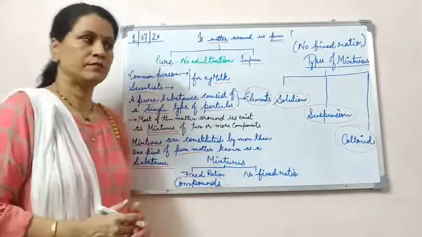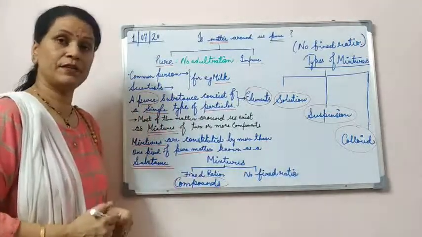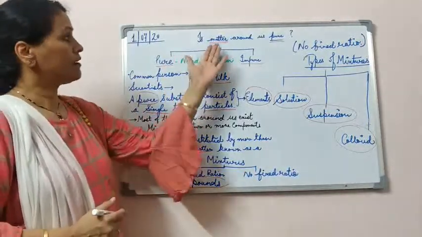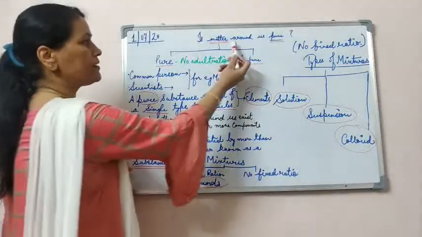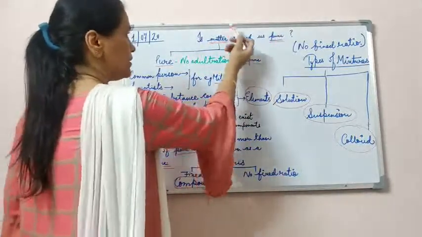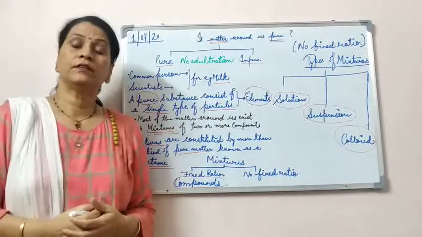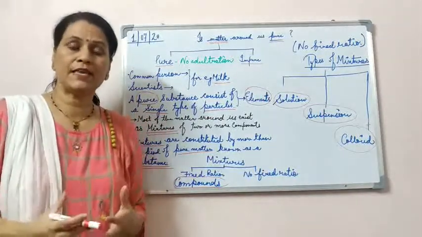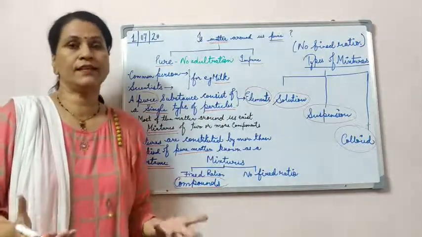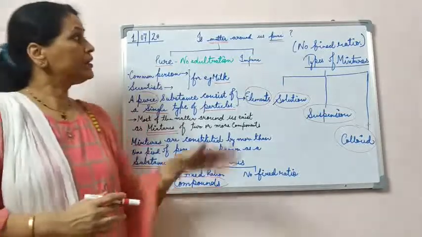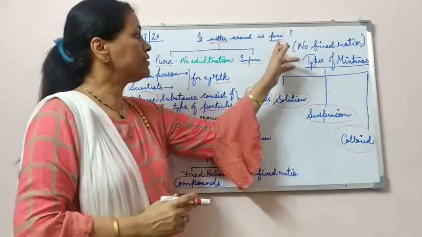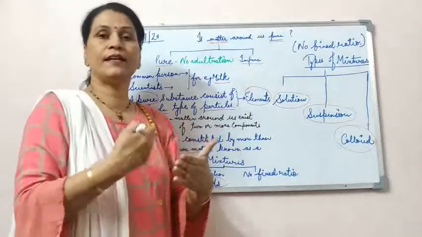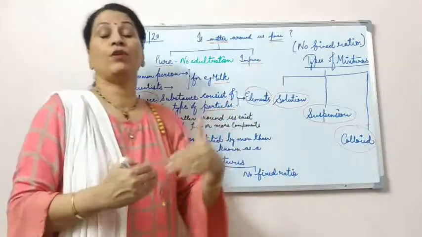Now first we'll start with the name of the chapter. There are two terms involved, that is matter and pure. Matter. What is matter? Anything which occupies space and has mass is known as matter. Here we'll talk about whether the matter, whether solid, liquid and gas, is pure or not.